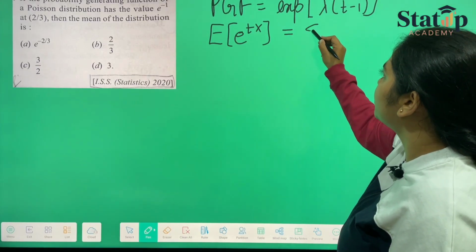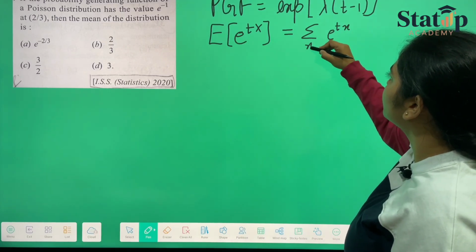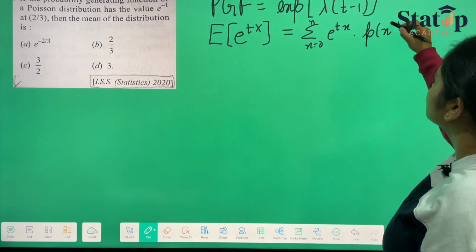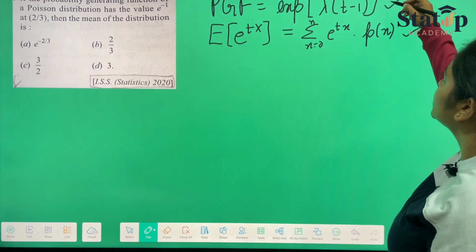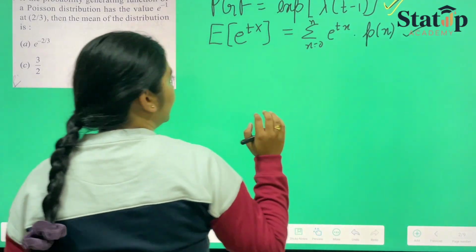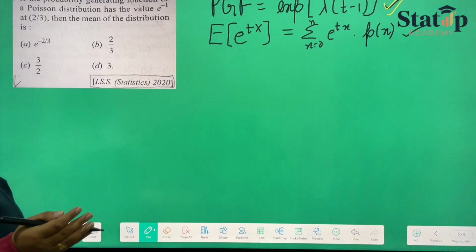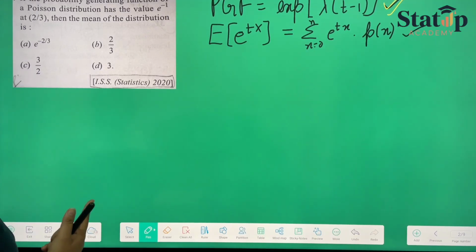This you can do by summation over e raised to the power tx, x goes from 0 to n, and px. You can solve by this also. We will be solving by the first method, by direct formula. You can solve by the long formula, but that will take a longer time than required. So I will suggest you all to be thorough with the formulas.